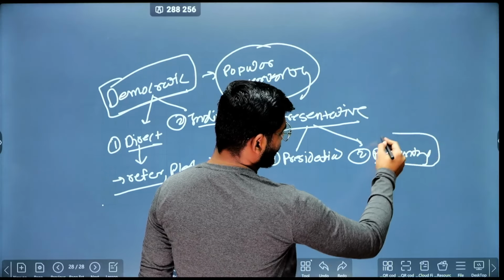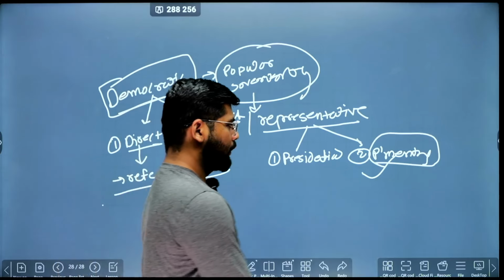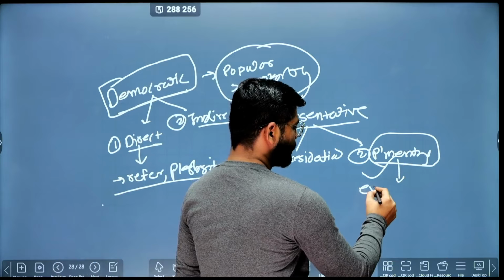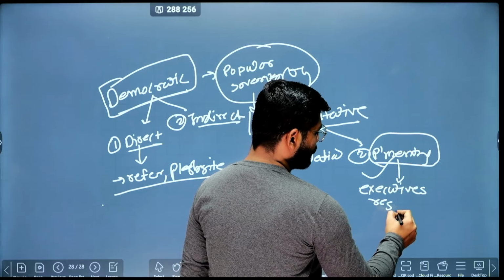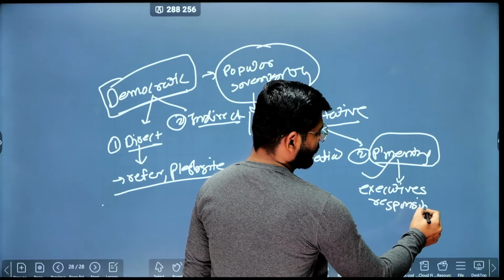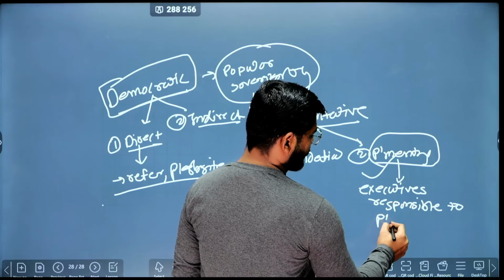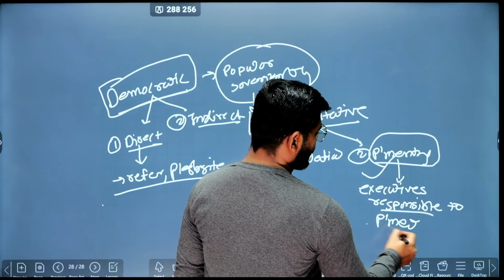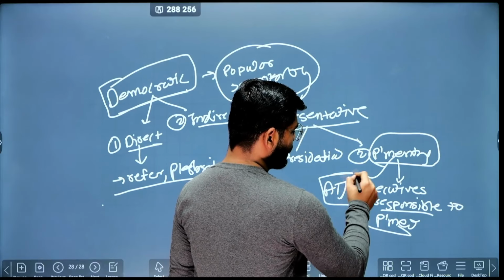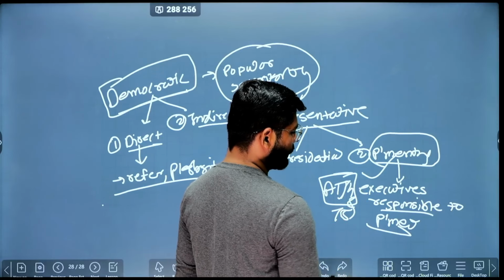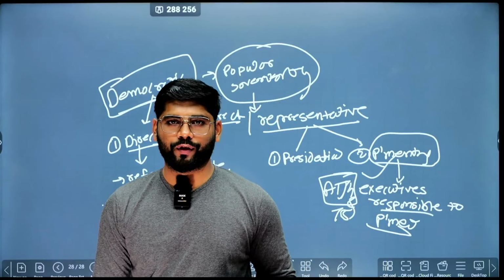And we adopted this parliamentary democracy, where the executives are responsible to the people, to parliament. It is done by Article 74 and Article 75. So through these articles we have established the parliamentary democracy in the country.